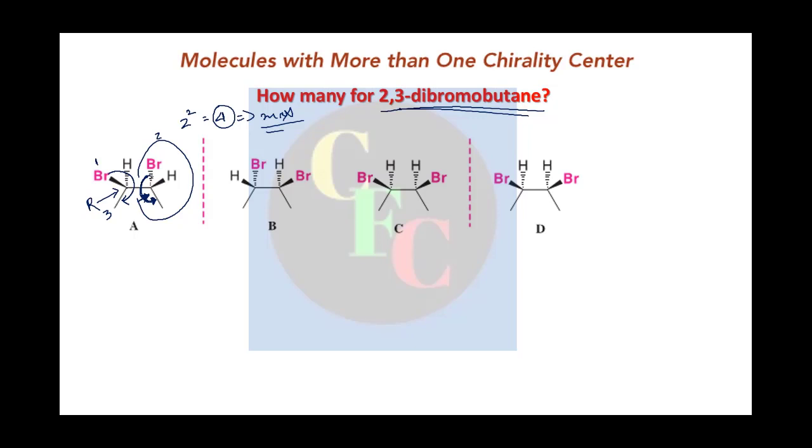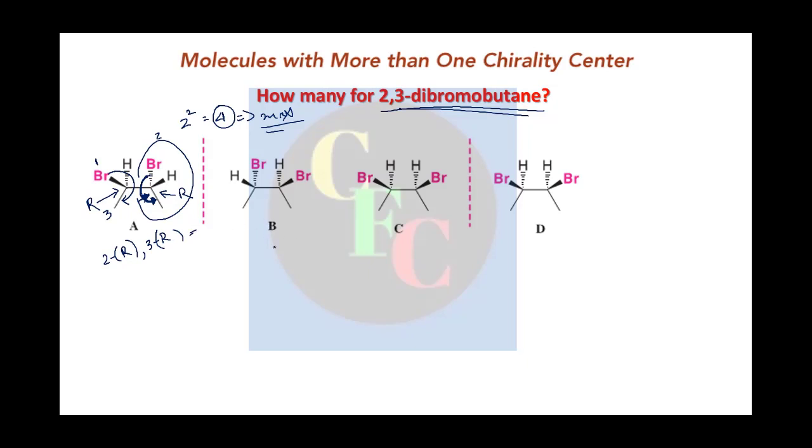Now you are looking from top of the group, from the hydrogen facing towards you, so it is appearing that it is anti-clockwise. But if you are a person who is viewing from below the plane, for him or her it is clockwise, so this is also R, so you rename it as 2R, 3R, and of course it is dibromobutane.